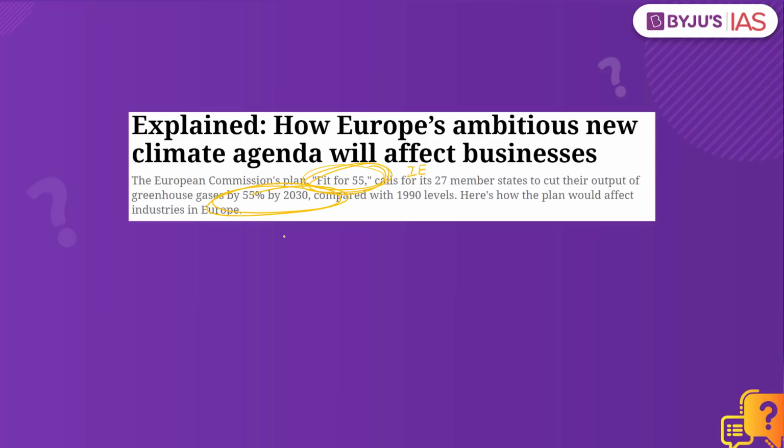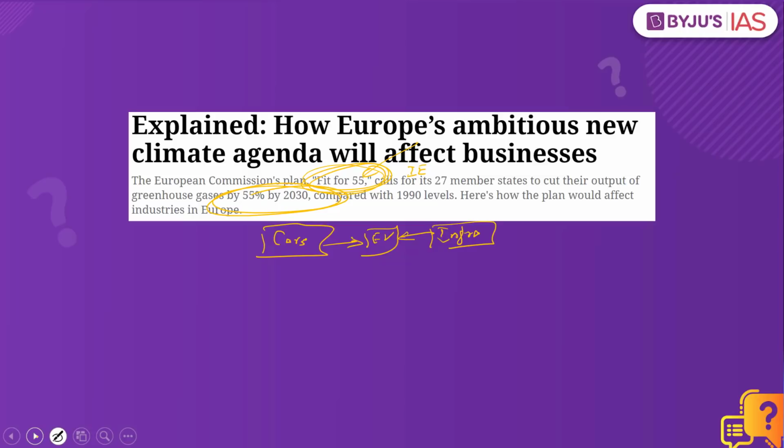What are their plans? Cars which currently are using the fossil fuels, this will be reduced. What they will shift to is the electric vehicles, and ultimately to bring the electric vehicles into practice, what we require is the electric infrastructure. So suitable infrastructure will also be developed according to this particular plan as well. Apart from this, there are other things which will be taken up by the European Commission to mitigate the impact of climate change. That is what this Fit for 55 is.